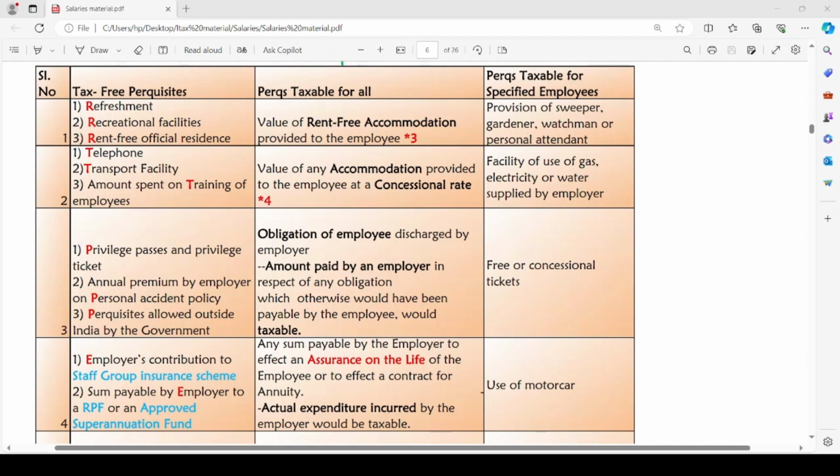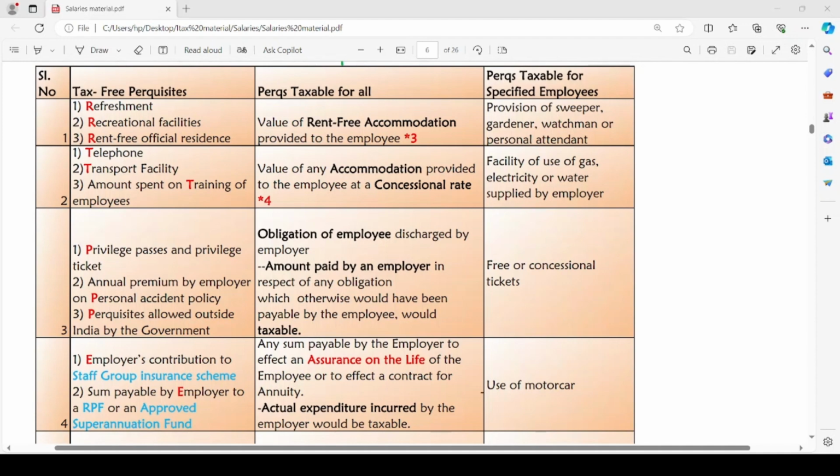What does R cube stand for? Refreshment, recreational facilities, rent-free official residence. Then comes T cube: telephone, transport facility and amount spent on training of employees. P cube stands for privilege passes and privilege ticket, annual premium by the employer on personal accident policy, and perquisites allowed outside India by the government.